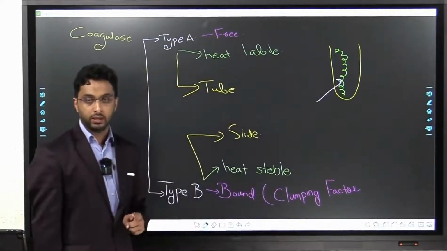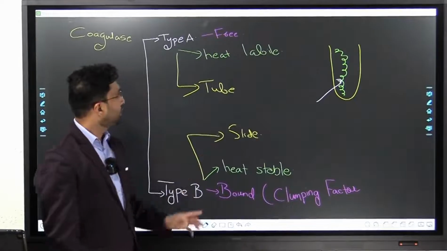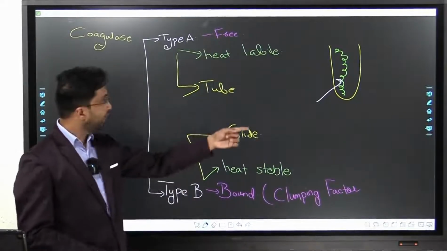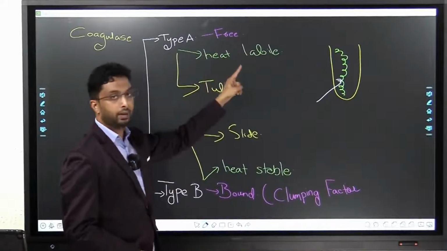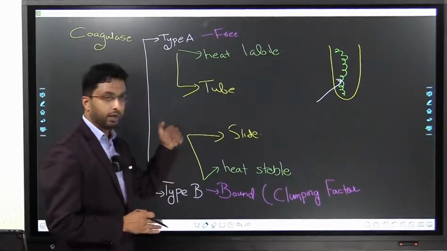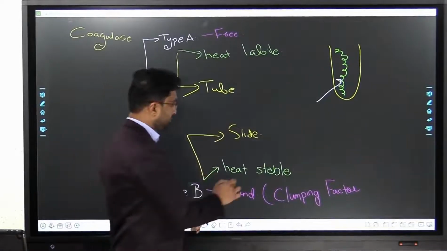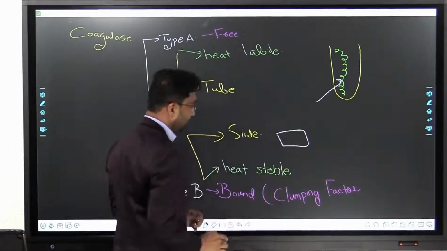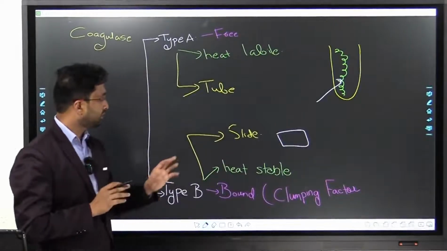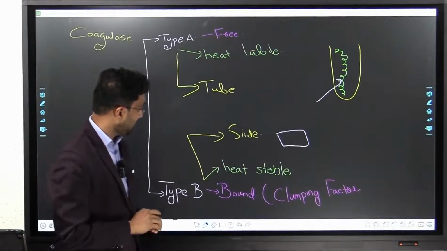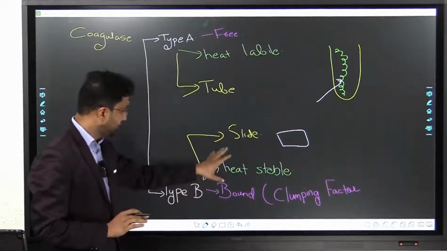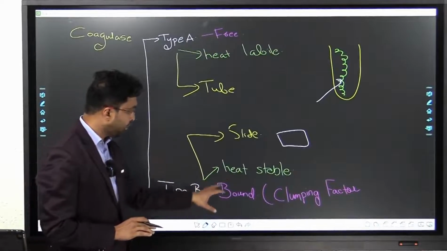That means it is heat labile. So that's how you can remember it. This is a free coagulase, tube coagulase test, and heat labile. It will burst. The exact opposite, slide. The slide is much more resistant to heat. It forms the basis for slide coagulase test, and it's heat stable, and it's the bound coagulase or the clumping factor.